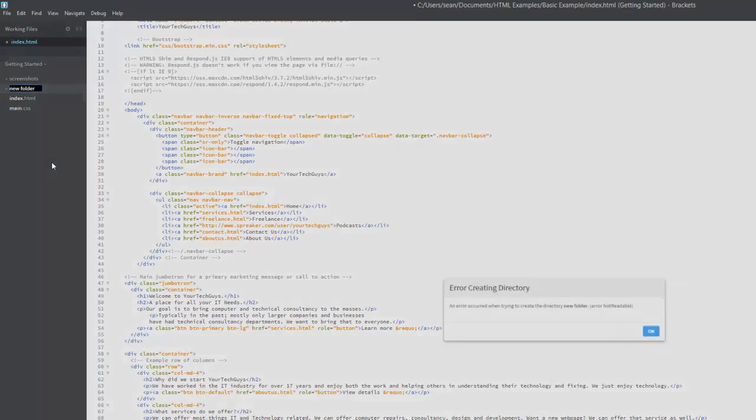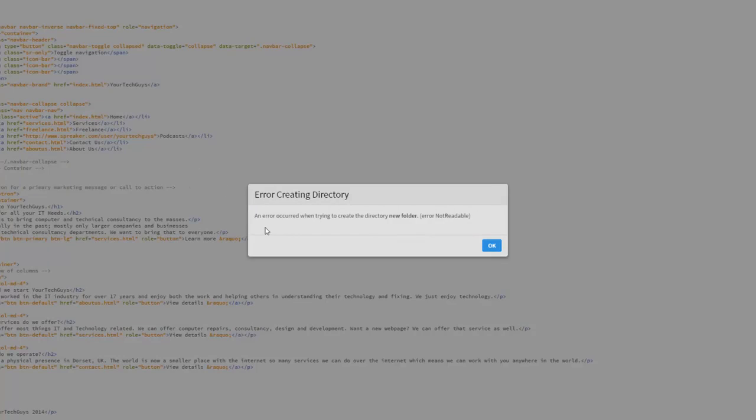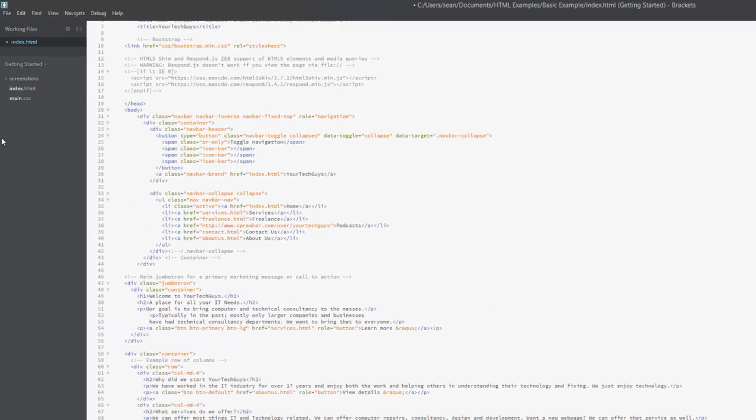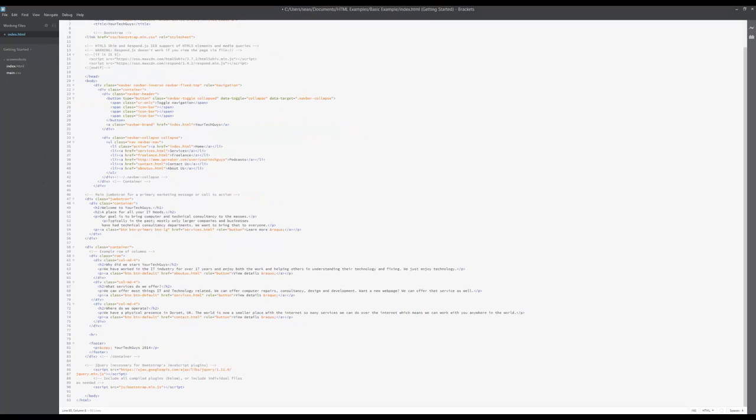and then enter, and this error appears saying an error has occurred when trying to create the new directory. The reason is, and I'm not sure if this is just PC Windows related or Mac related as well, but the reason is we're trying to create a new folder in this directory here, the getting started directory, and that is not writable. A very easy thing to do.